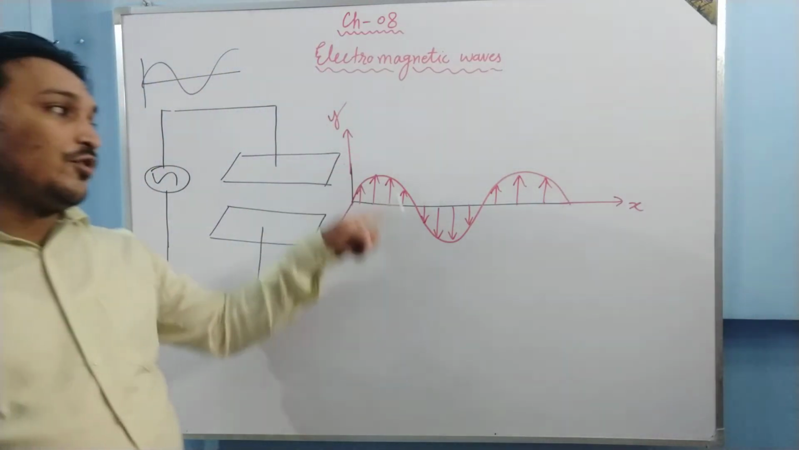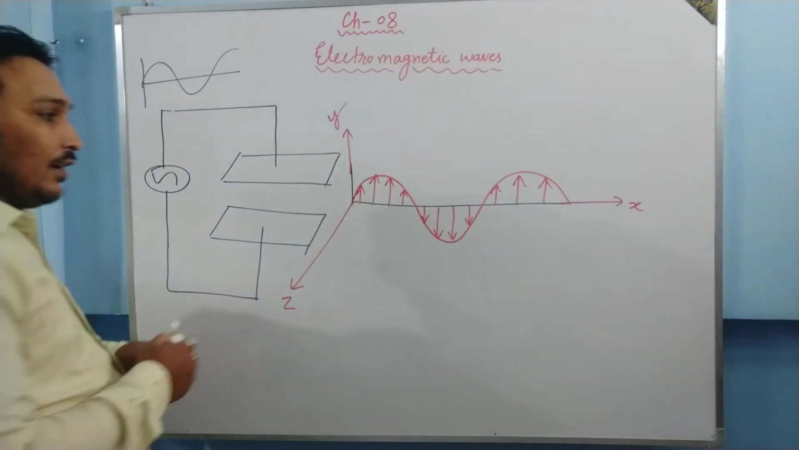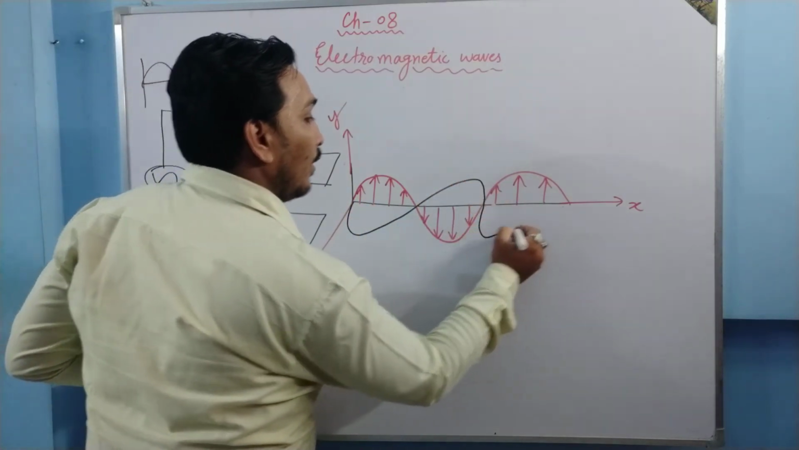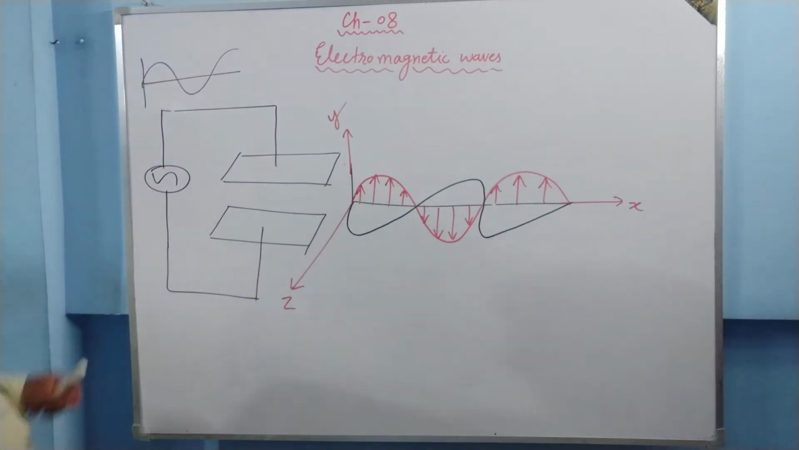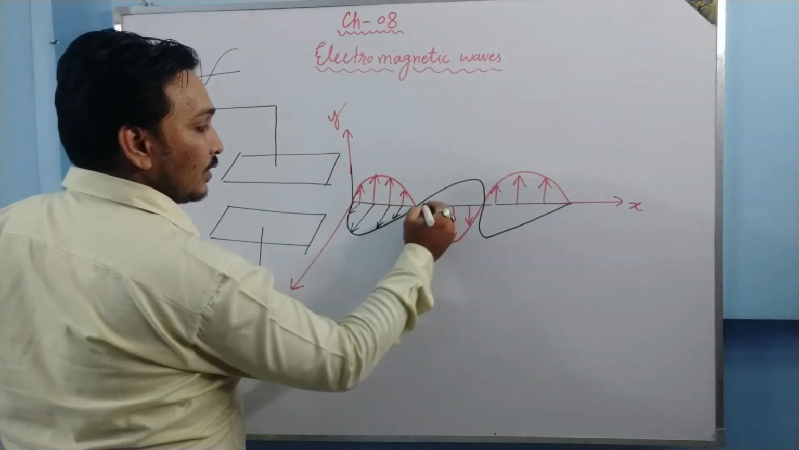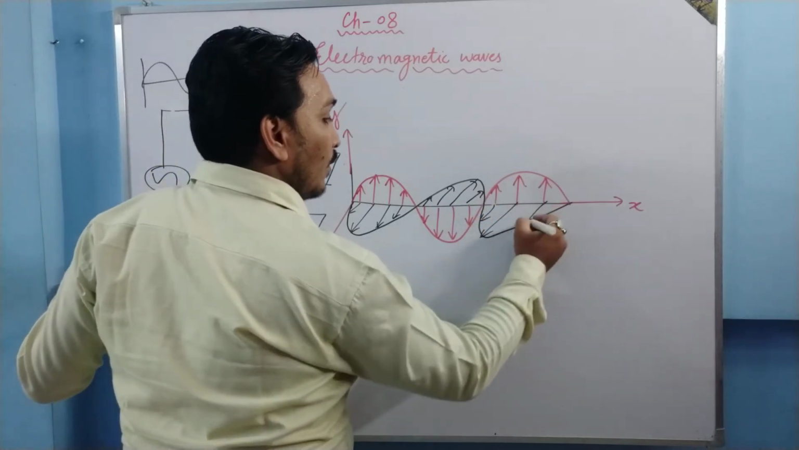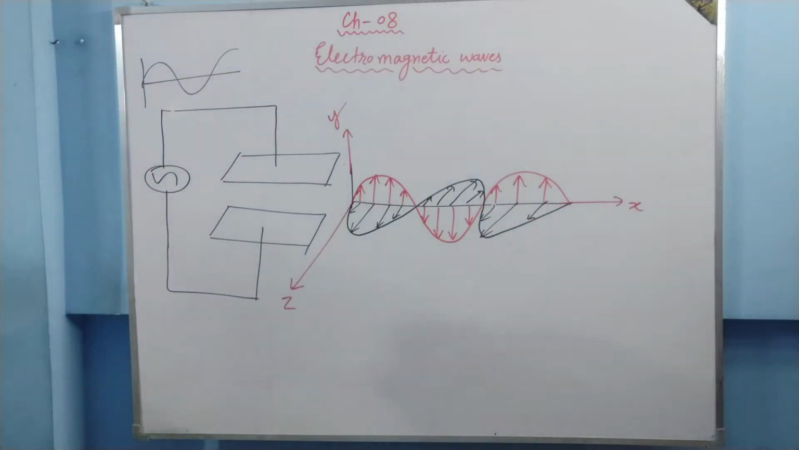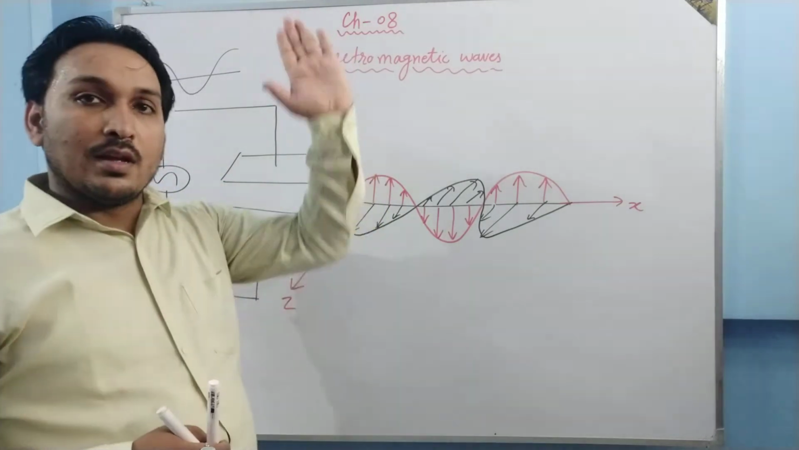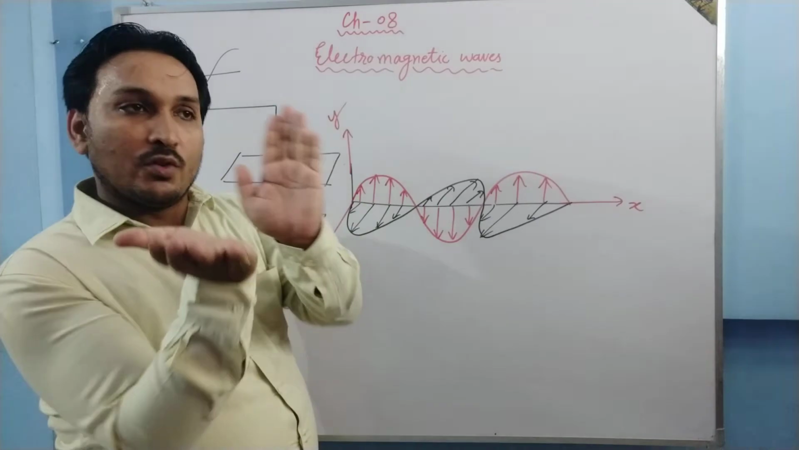But this time changing electric field produces a magnetic field, and that magnetic field will be perpendicular to the electric field. So the magnetic field will be in the xz plane, and it is going to be like this. So if you can imagine, the electric field oscillates along the y direction and the magnetic field oscillates along the z direction. So it goes like this.